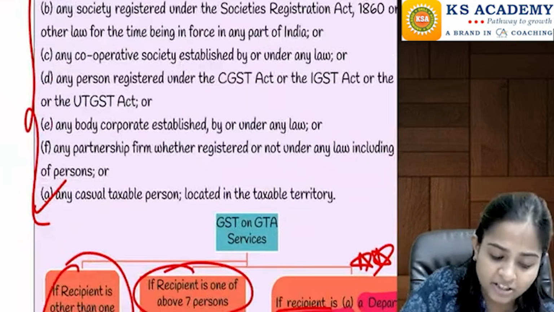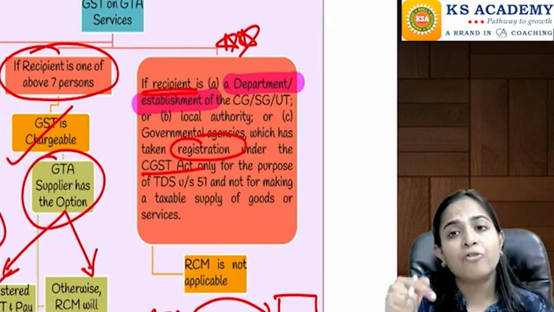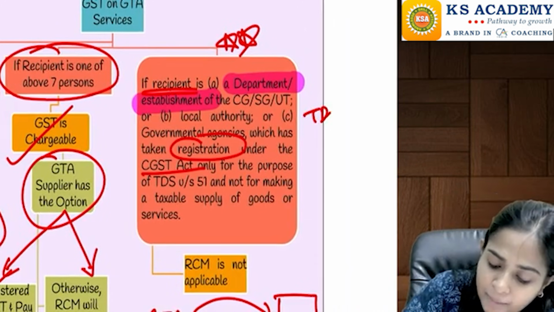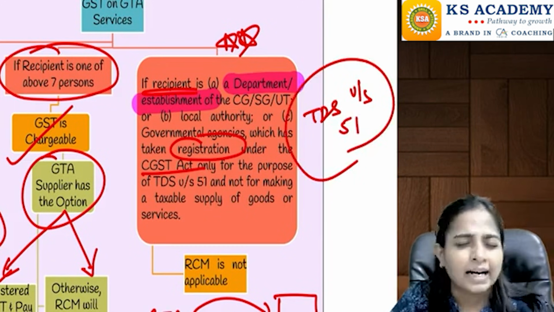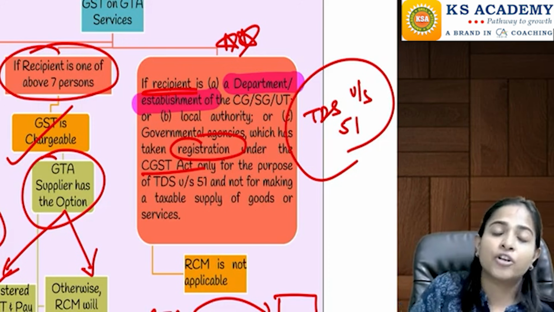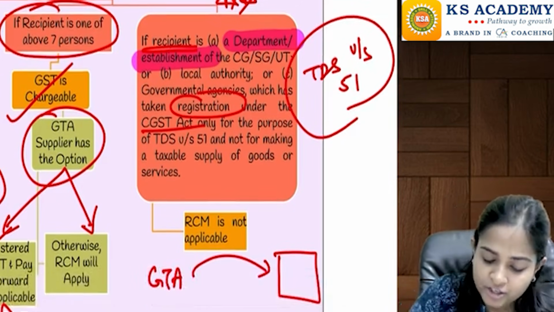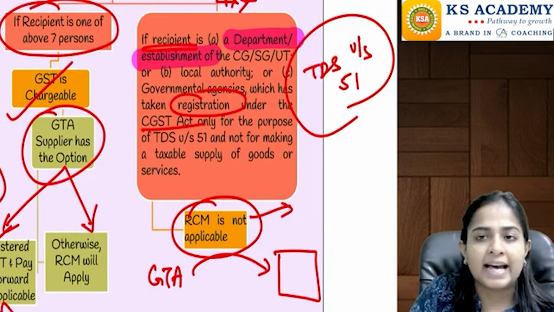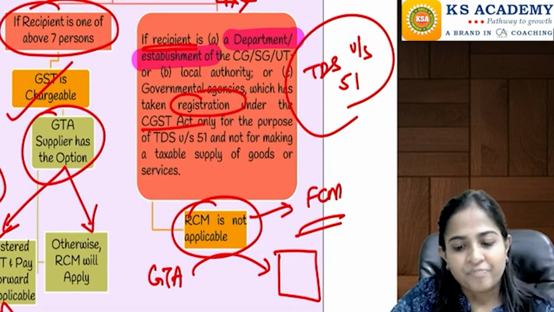If they are registered persons, they are covered in those 7 specified persons, but they have got themselves registered only for the purpose of deducting TDS under section 51 of the CGST Act, which we will study ahead. Then in that case, reverse charge provisions are not applicable, meaning forward charge mechanism is going to be applicable. Are you understanding this?